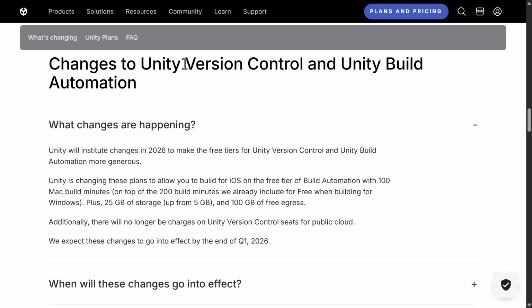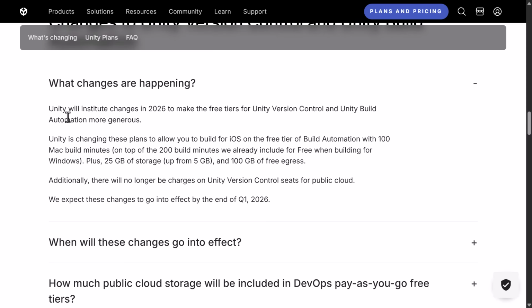So what changes are happening in regard to the version control and the build automation? Unity will institute changes in 2026 to make the free tiers for Unity version control, which is Plastic SCM they bought several years back, and Unity build automation more generous. Unity is changing these plans to allow you to build for iOS on their free tier of build automation with 100 Mac build minutes on top of the 200 build minutes they already include for free when building for Windows, plus 25 gigabytes of storage, up from 5 gigabytes, and 100 gigabytes of free egress. Additionally, there will no longer be charges on Unity version control seats for the public cloud. We expect these changes to go into effect by the end of Q1 2026.